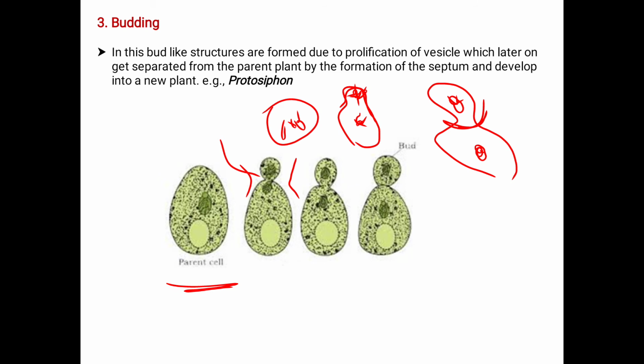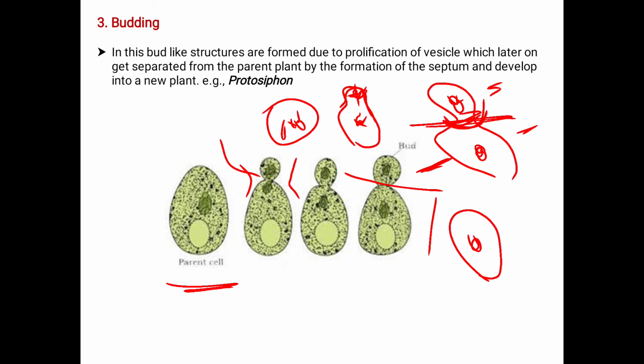Now rapid cell division takes place, and the bud is formed in this form. Now this is the newly formed bud and this is the parental body. What happens here? This newly formed bud gets detached from the parent body and attaches to the substratum again, where the bud acts as the parental body.